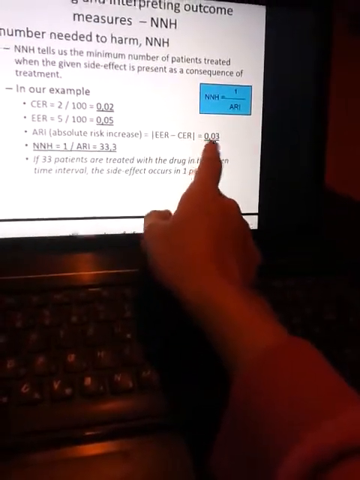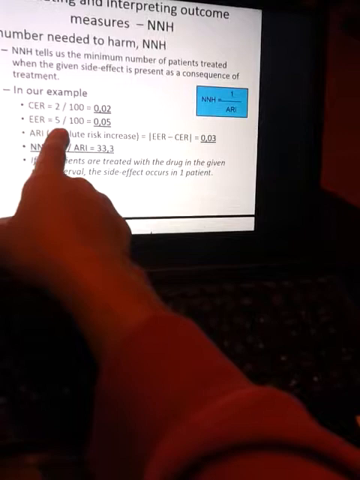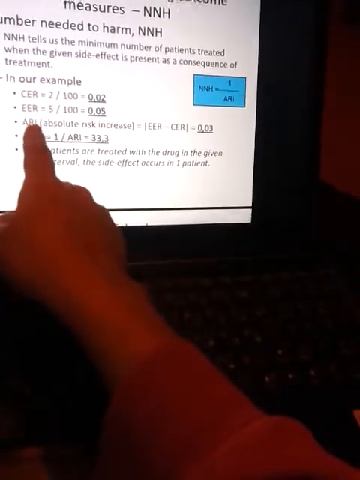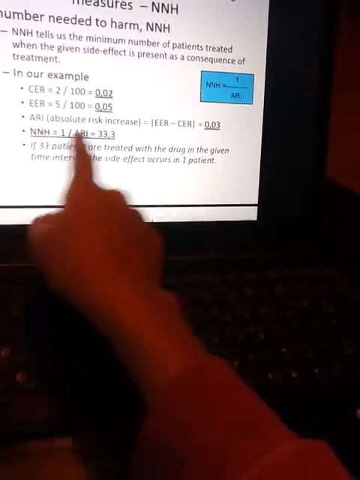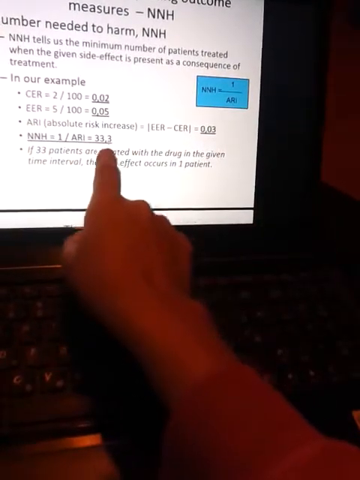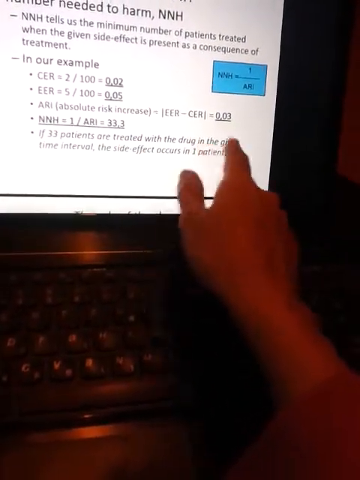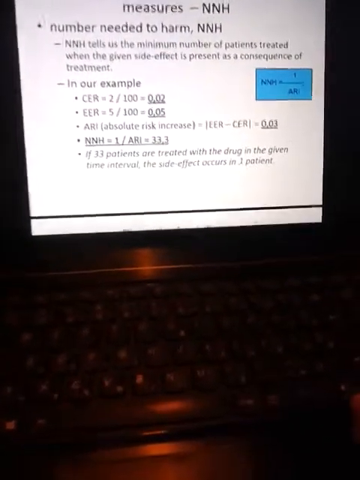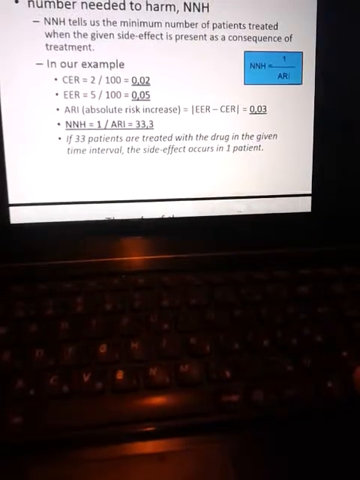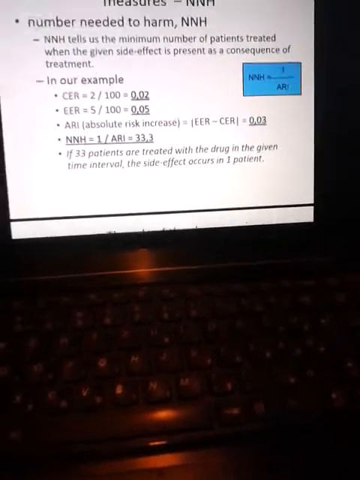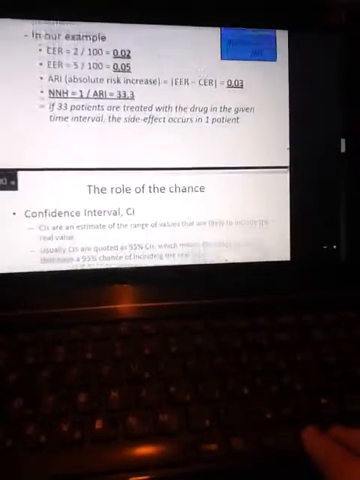یعنی داره هارم میزنه، یعنی مرگومیر بیشتر شده از کمتر بشه، درسته؟ خب این داره هارم میزنه، پس absolute risk increase شده. میبینی absolute risk increase رو داره حساب میکنه. حالا number needed to harm 1 تقسیم بر 3%، 33.3%. it means if 33 patients are treated with the drug in the given time interval the side effect occur in 1 patient. اگه 33 تا مریض درمان بشن با دارو تایم اینتروال ساید افکتمون occur in 1 patient. از هر 33 نفر 1 نفر دچار عوارض میشه. از number needed to harm میشه 1 divided by absolute risk increase.